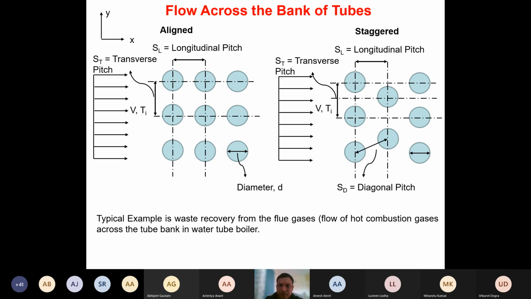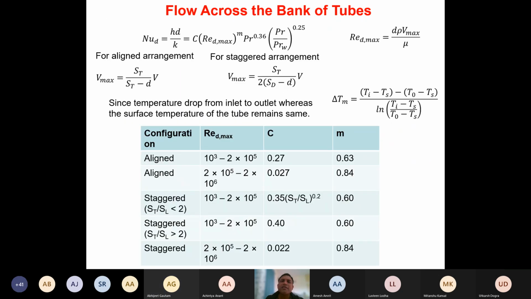Yes, sir. So for this particular system, again, the correlation is given by this equation. Nusselt number is given by hD by k. Here Nusselt number is calculated in terms of the diameter of the tube. That's why it is represented as Nu_D. That is given as C into Re_D,max raised to the power m, Prandtl number raised to the power 0.36, and Prandtl number divided by Prandtl number at wall raised to the power 0.25.